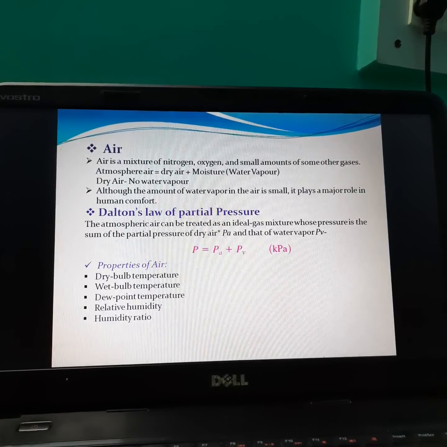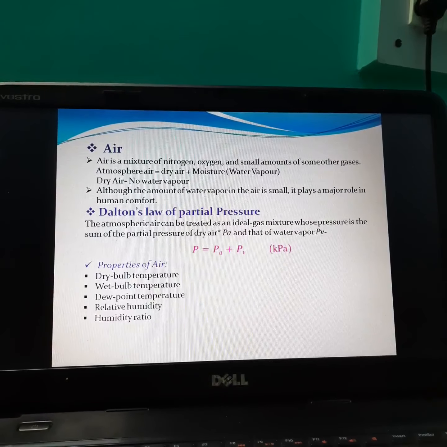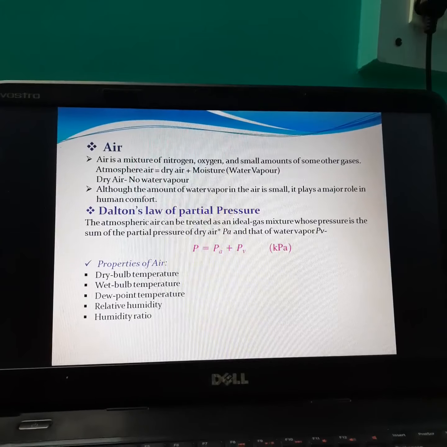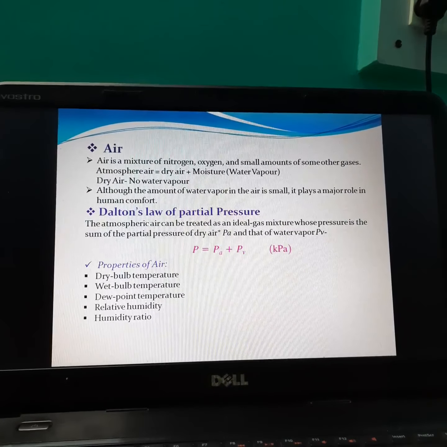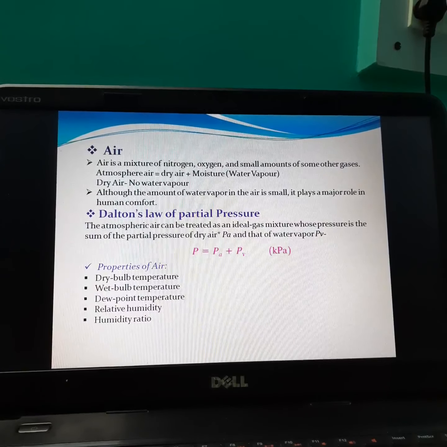Dalton's law of partial pressure. The equation of Dalton's law of partial pressure is P is equal to PA plus PV. That unit is kilopascal.